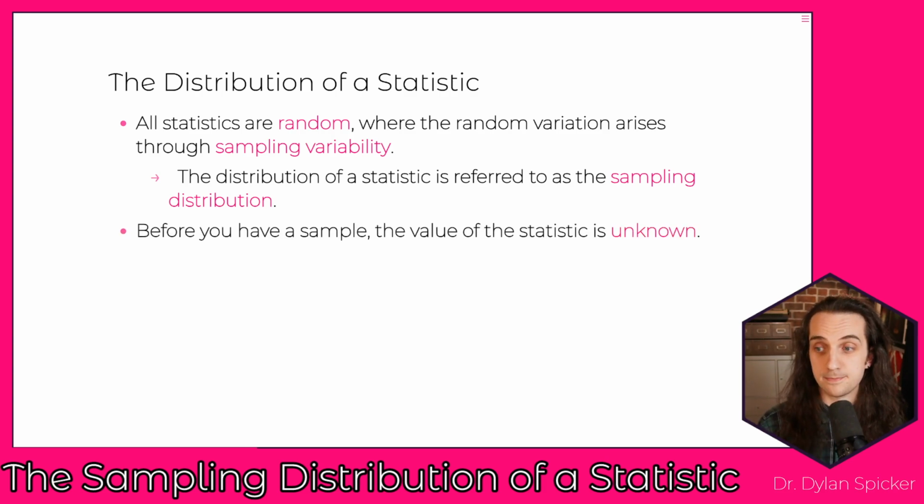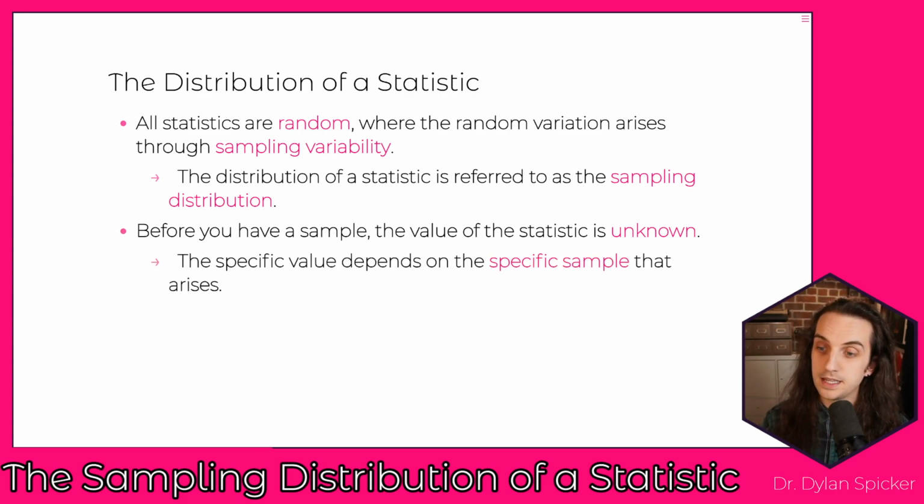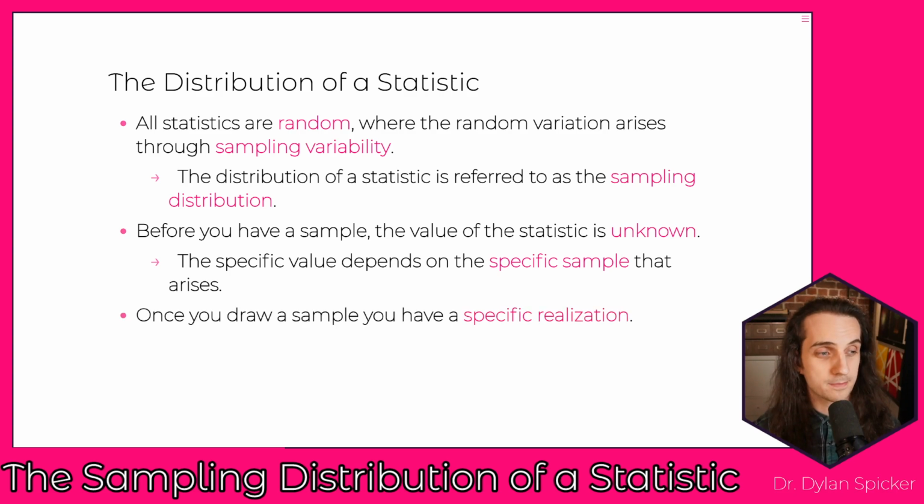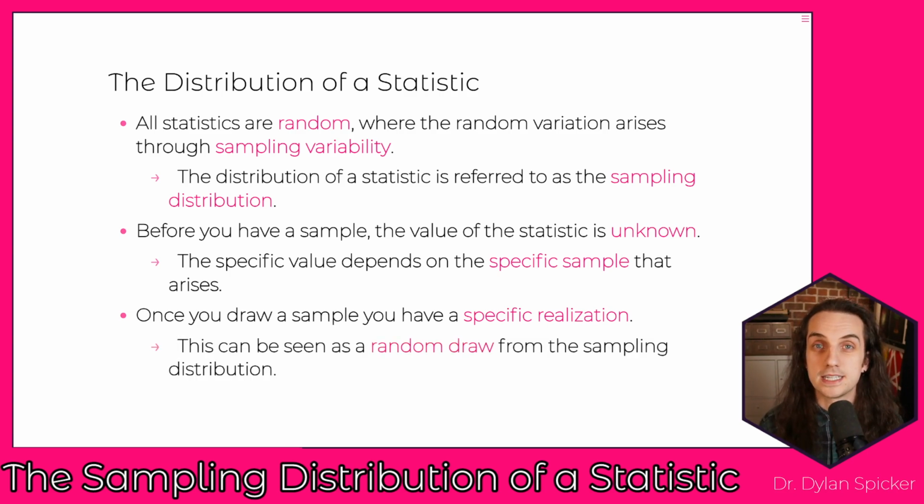So before we have a sample taken, the value of our statistic is going to be unknown. We don't know specifically what the sample mean is going to equal. We don't know specifically what the sample maximum is going to be until we actually go out and take the sample. The specific value is going to end up depending on the specific sample that actually comes out when we've done our sampling. So once we do the sampling, we get some specific realization, and that's a realization of the random variable of the statistic. So this can be seen as a random draw from the sampling distribution.